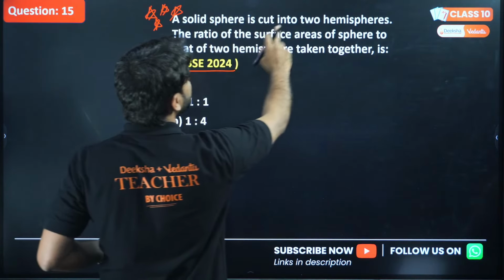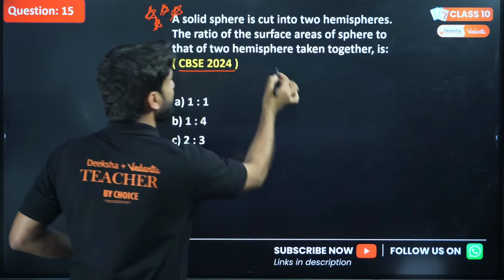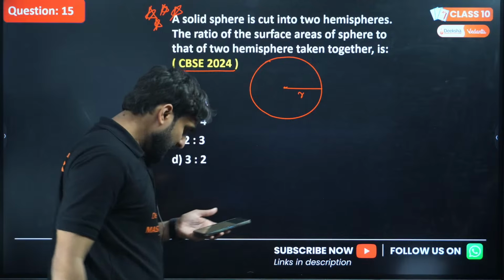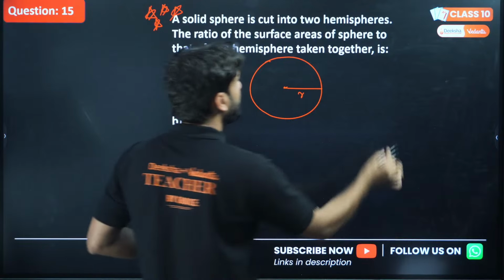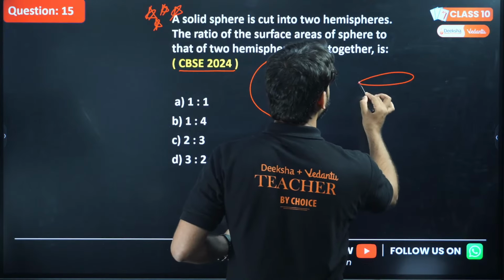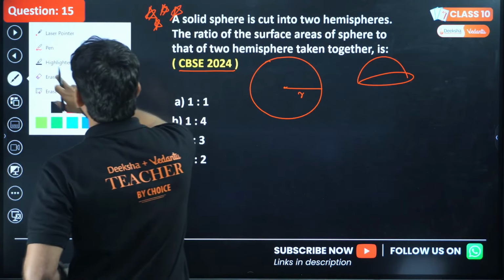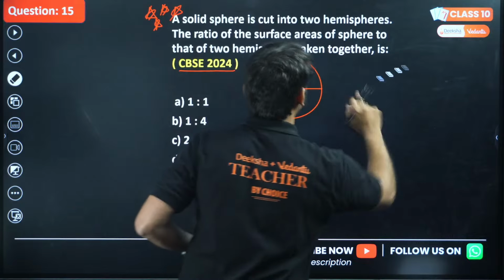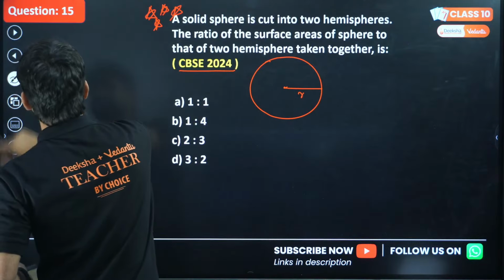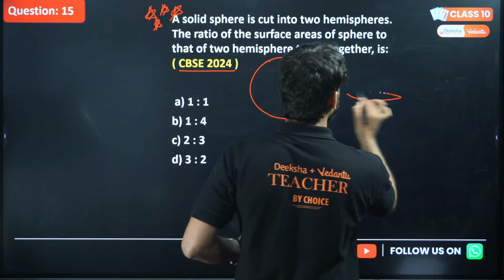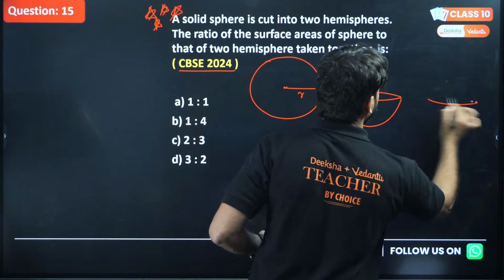Okay, look at question number 15 here. A solid sphere is cut into two hemispheres. Very good. This is a solid sphere of radius R, and we have cut two hemispheres. So let me redraw the hemisphere. One hemisphere is this, right, and the other hemisphere this.